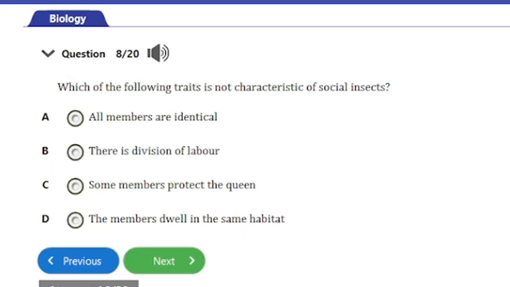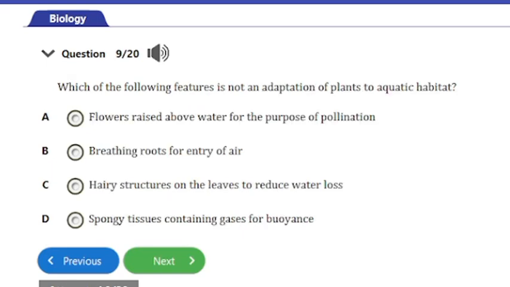The correct answer to this question is option A, which says all members are identical. You would notice that in social insects, all the members are not identical. Certain members will possess certain features that make them unique and make them stand in their different groups. That's it for that question. Let's consider the next question.